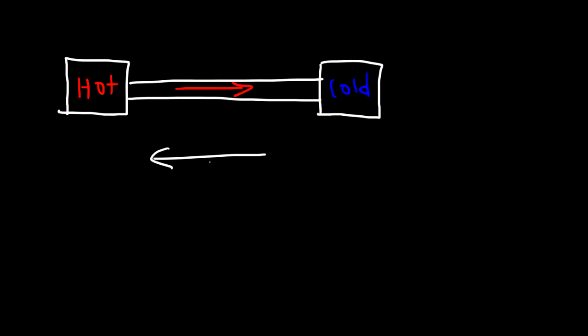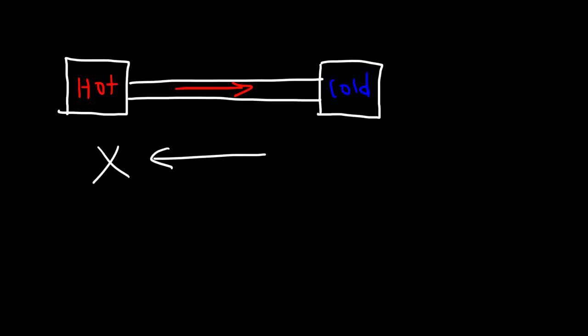In this video, I want to talk about the second law of thermodynamics as it relates to heat energy and entropy. So let's say we have a metal rod placed between a hot object and a cold object. Heat will naturally flow from hot to cold. That's a simple natural process. It's spontaneous. It occurs on its own. Heat doesn't naturally flow from cold to hot.